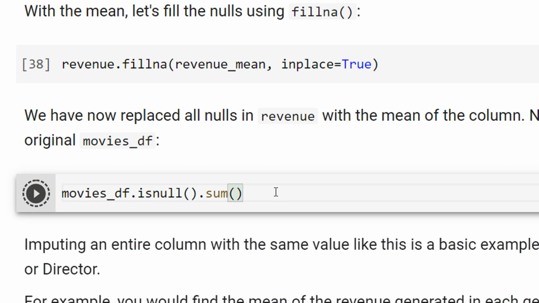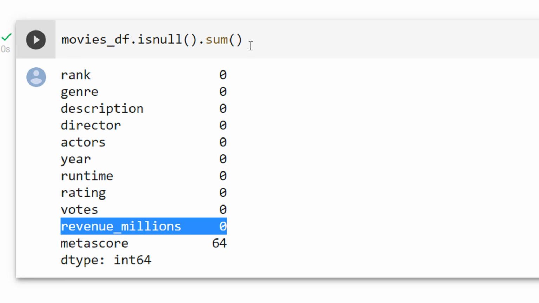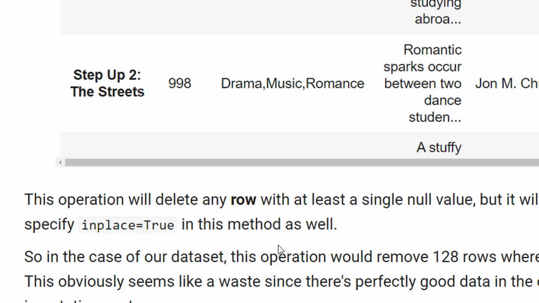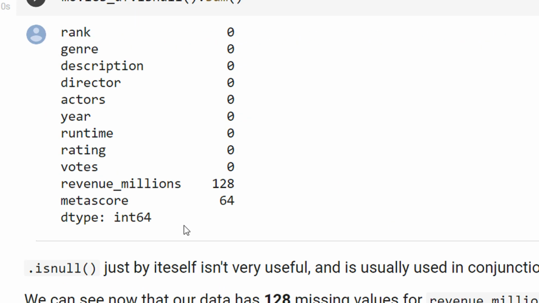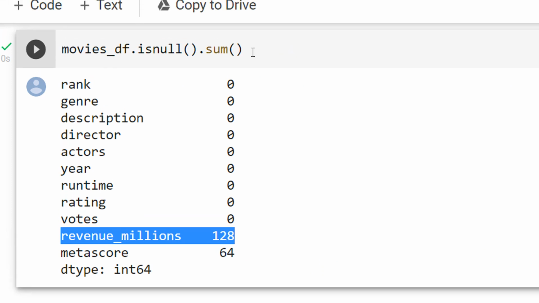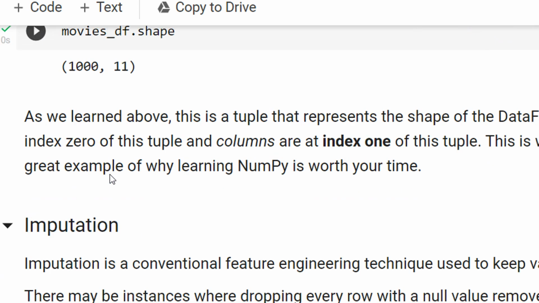If you want, we can go upstairs a bit. You can see revenue millions was 128, right? Same line I'm executing. So when I come down, I first computed the mean value of the revenue column and then I did a fillna.